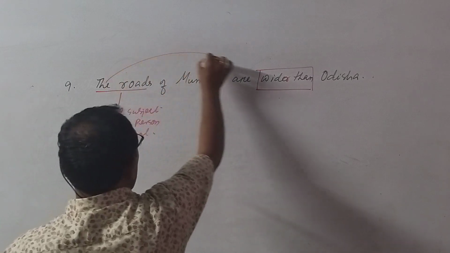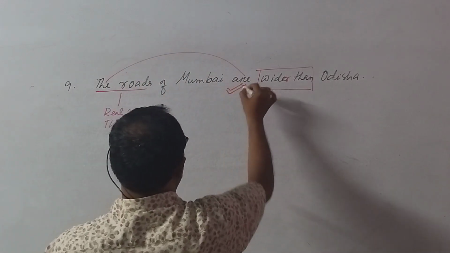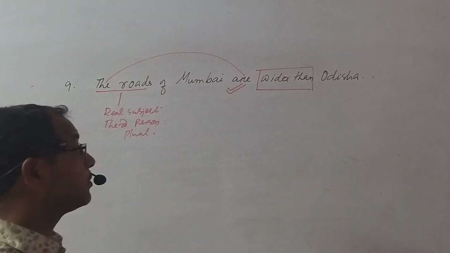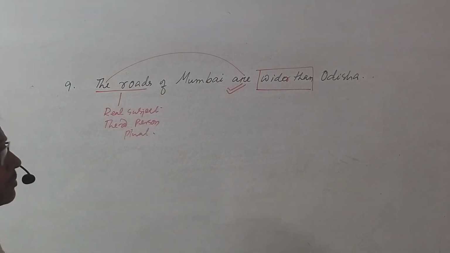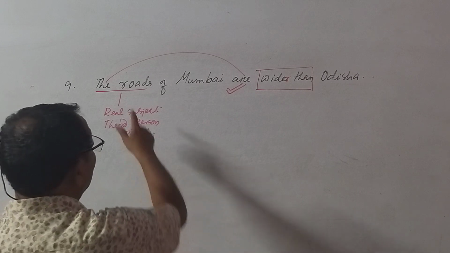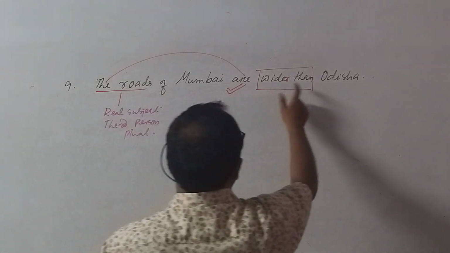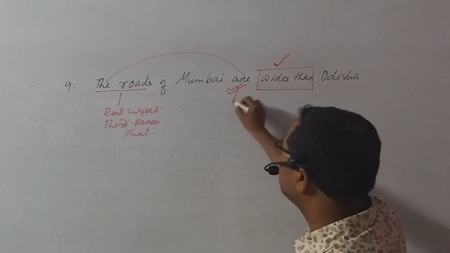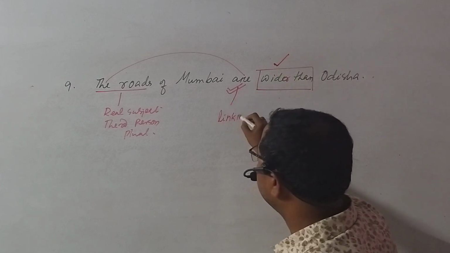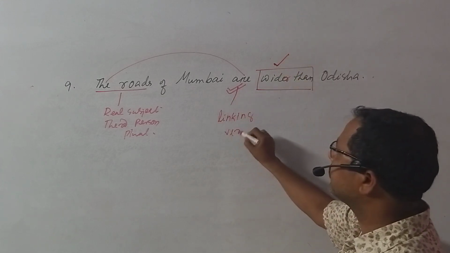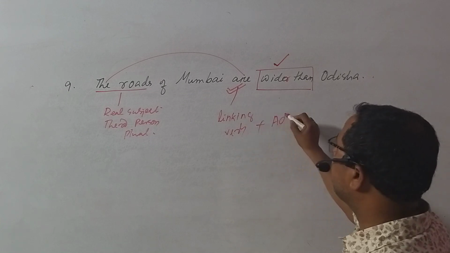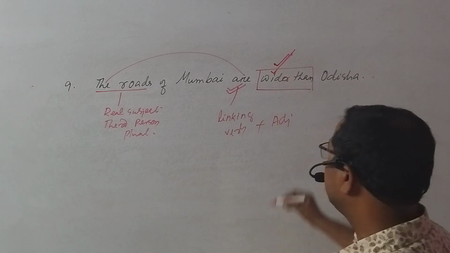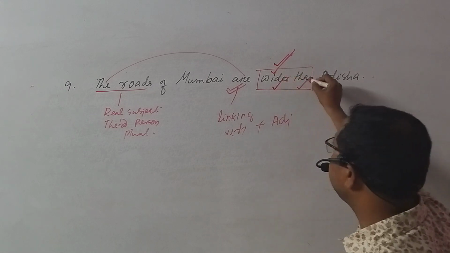According to this, are is correct. The roads of Mumbai are wider than. Here is is the linking verb. Already I have told you, a linking verb will be followed by an adjective, and the adjective here is wide, wider, widest. And when wider is there, then is here.